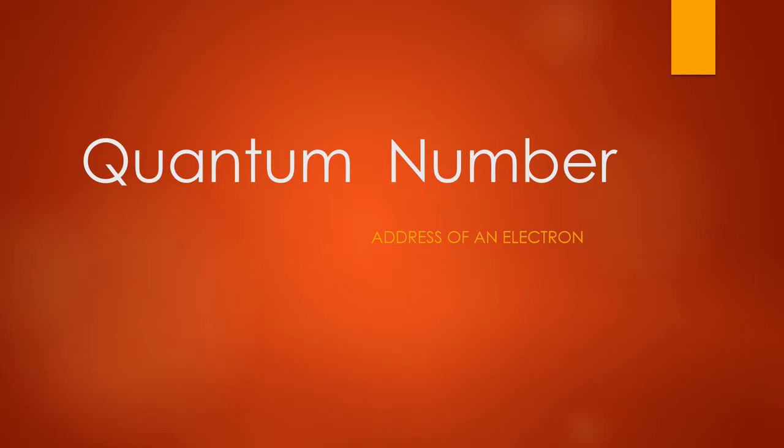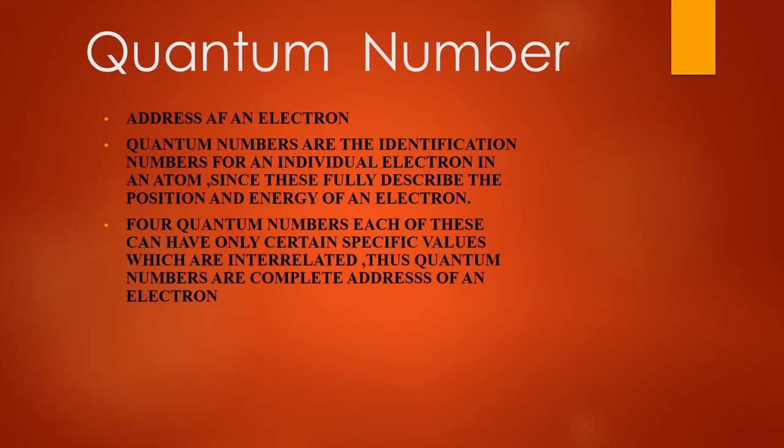So similarly, four identification numbers are required to locate a particular electron in an atom. These identification numbers are called quantum numbers. The four quantum numbers are discussed. The first, what is the quantum number? Quantum number is an address of an electron.